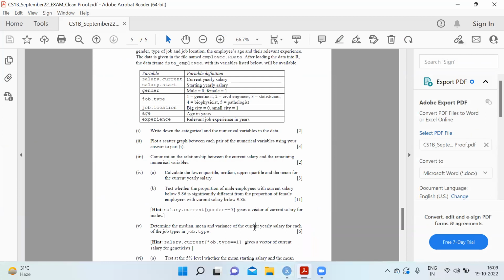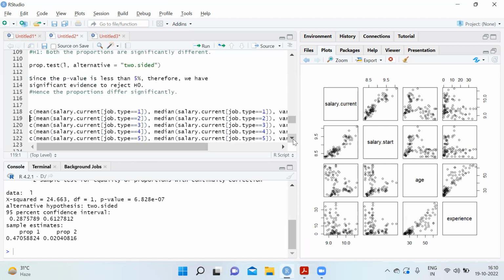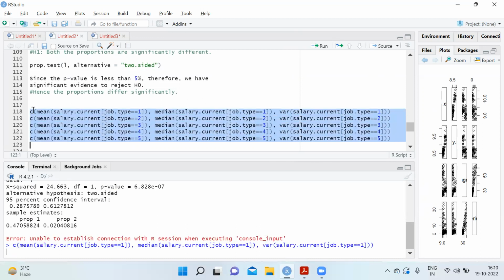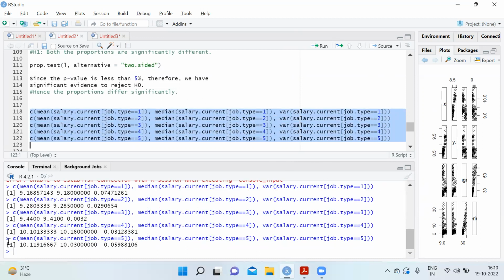Determine the median, mean, and variance of the current yearly salary for each of the job types. So there are 5 types of jobs. For each of these, I have taken a c and written the mean of salary current where job type is equal to 1, and the median and variance of this. Similarly for job type 2, 3, 4, 5, we copy paste it and just change the variables. And I can run it all together to get all my answers. These are all the answers: job type 1, job type 2, job type 3, 4 and 5.